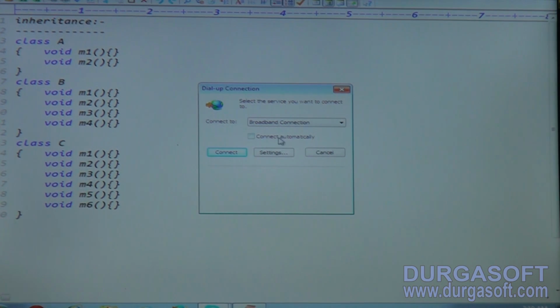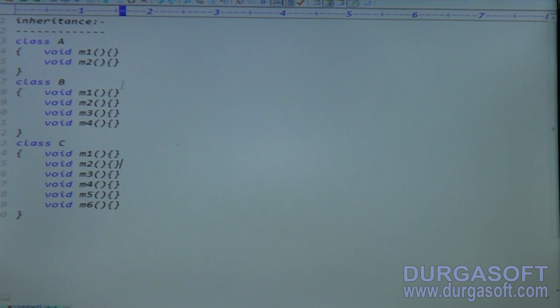And number 2. What is number 2 here? Once there is duplication, obviously the length of the code is also increased. How many disadvantages here? 2 disadvantages. Number 1, duplication of the code. Number 2, redundancy, and the length of the code also increased. So the main advantage of inheritance is to reduce the length of the code and reduce the redundancy of the application.